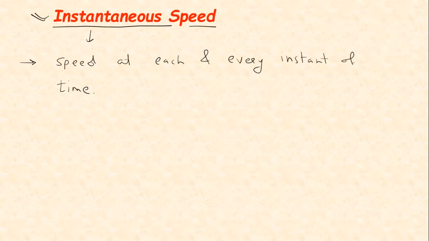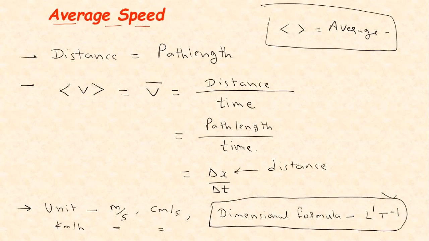In instantaneous, the value of a change in position, or we can say the distance, is very small. Here if we are taking delta to indicate the change. Okay, this delta indicates change. I'm writing it down over here. Here the delta indicates change.